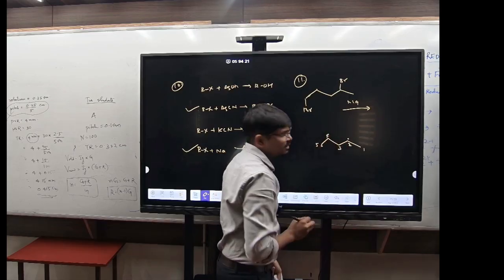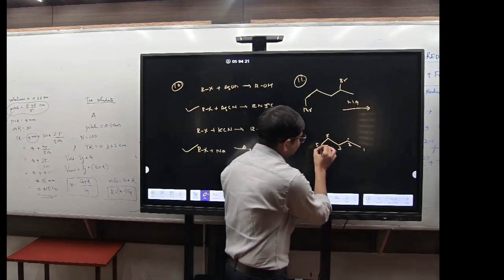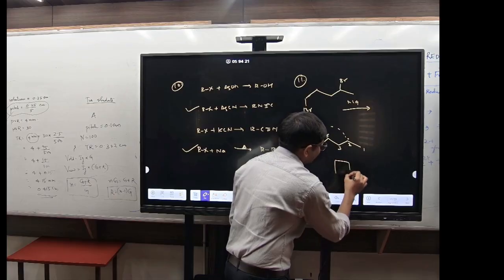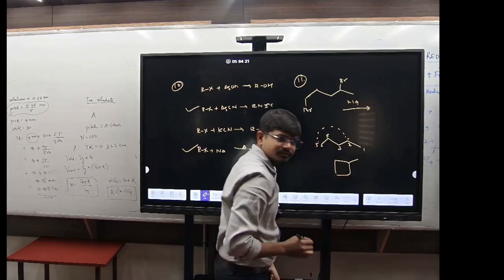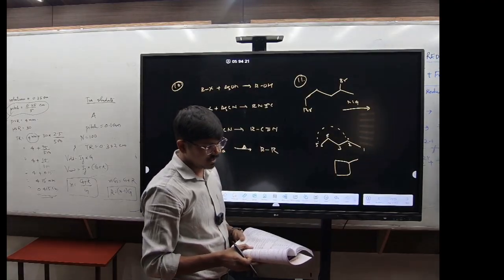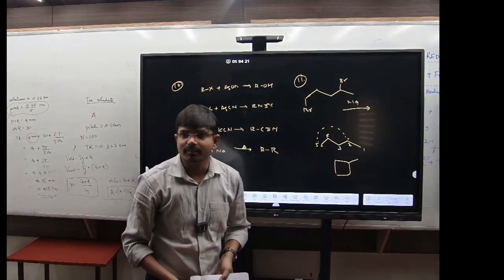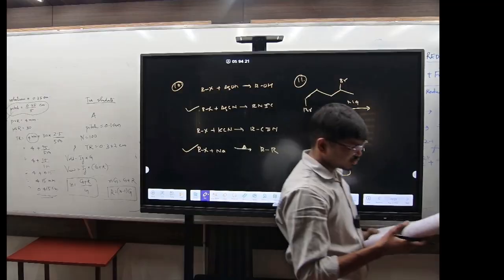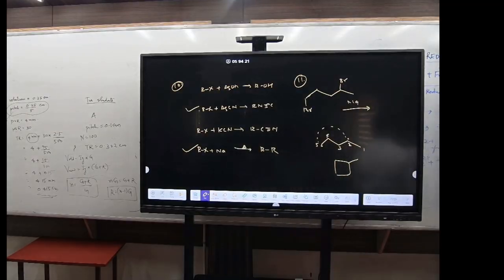The 5 will join with the 1, right? So it will have the compound like this, isn't it? What is the name of this compound? Methyl cyclobutane. So which option? The first option. Question number 12.